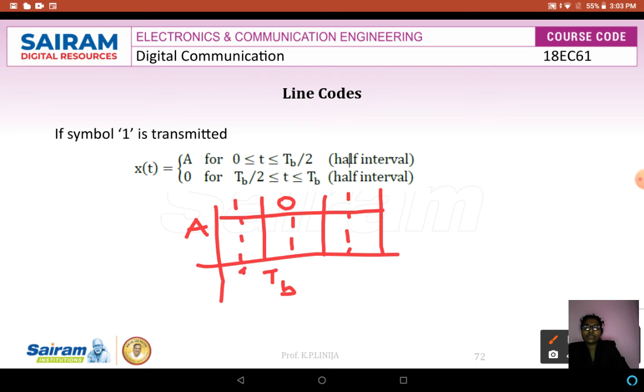Half the interval means Tb by 2. If the symbol is 1, we have to represent A for 0 to Tb by 2, and the remaining half will be 0. For 0, it will be full 0, and again for 1, we represent like this. This is the concept for return to zero format.